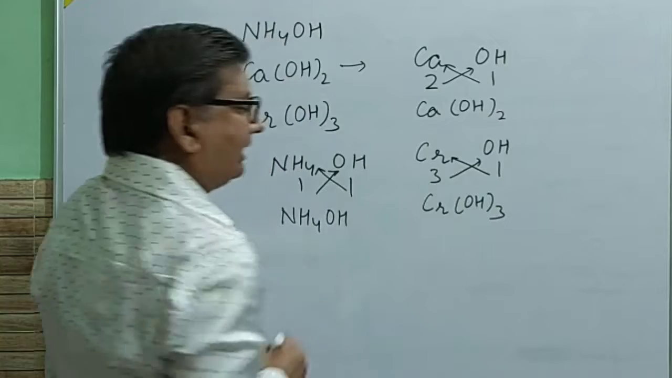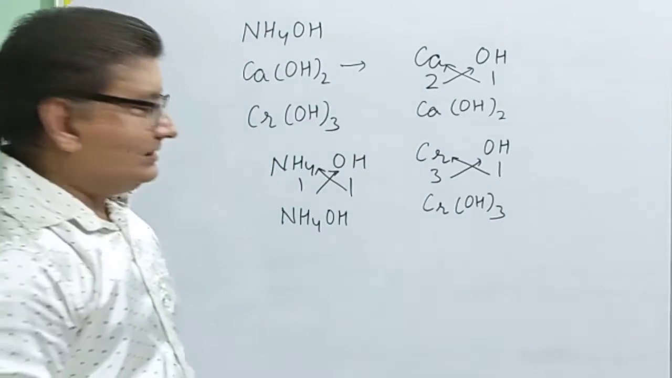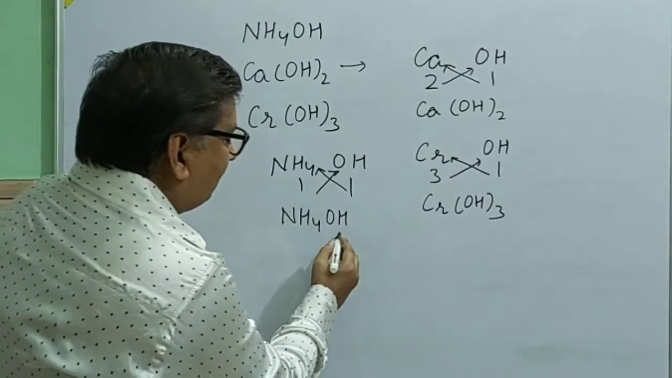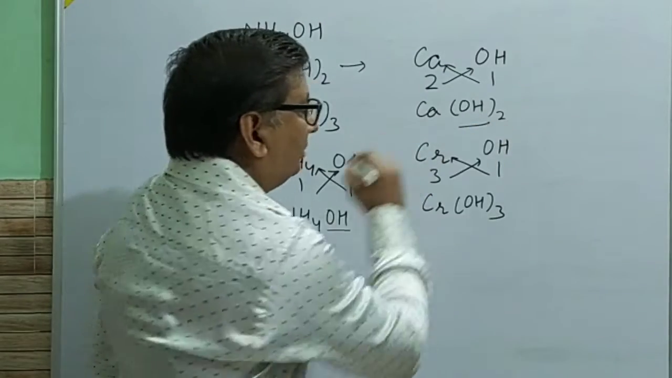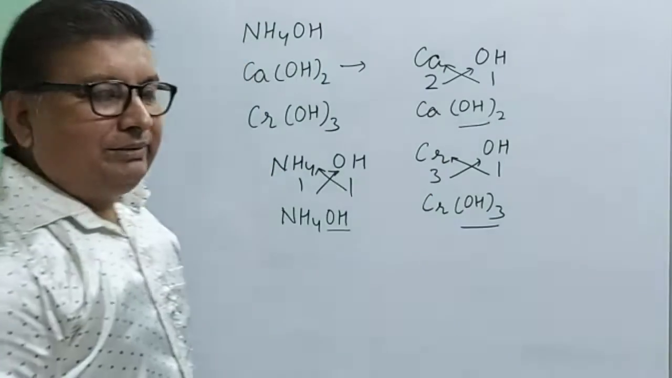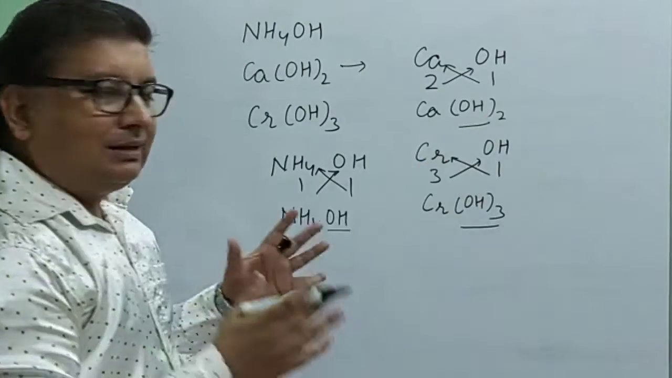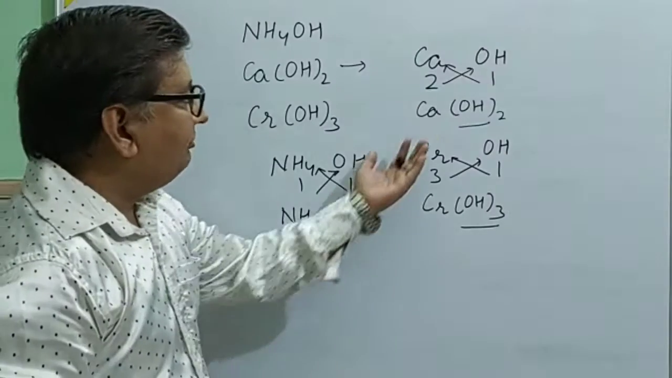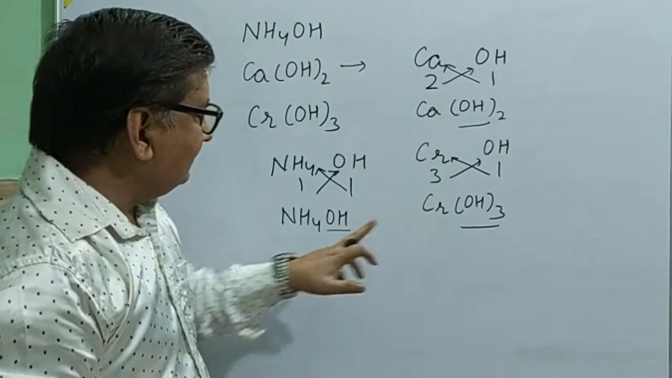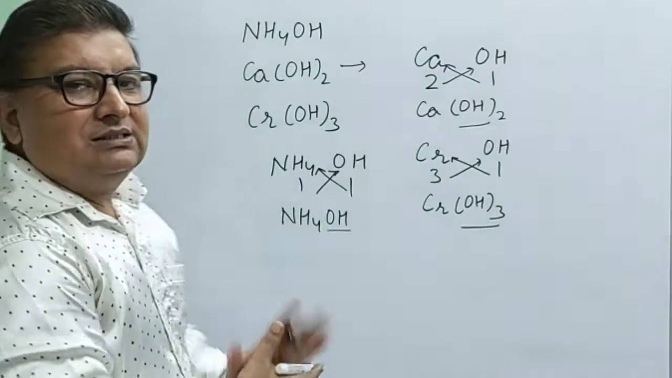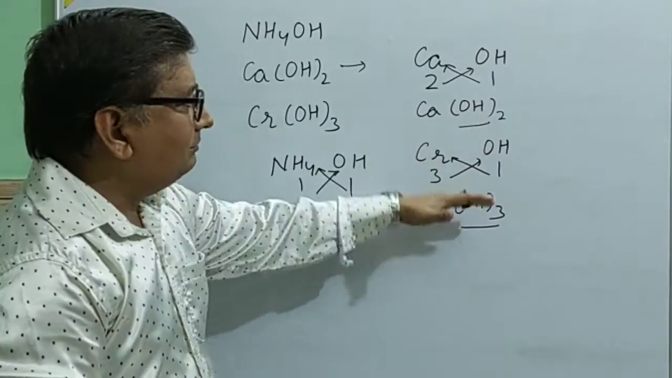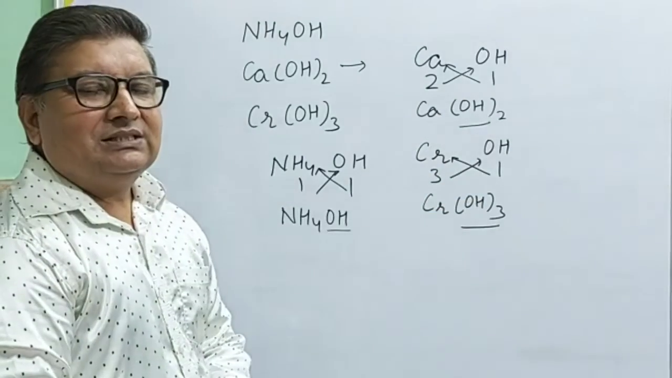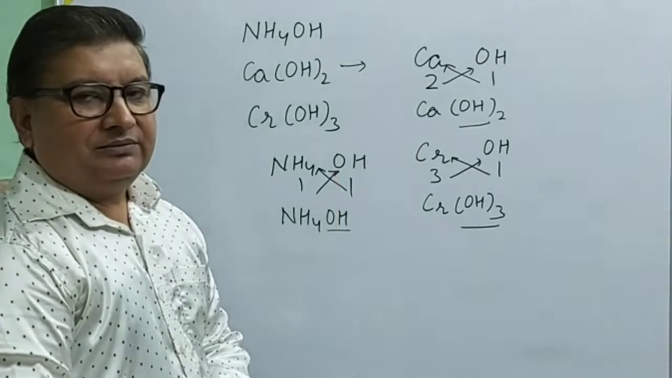CrOH whole thrice. So now we can easily understand why we are placing only 1 with OH, 2 with OH and 3 with OH, because these numbers represent the valency of these radicals which are placed before hydroxide. So this way we can decide what number hydroxide will get in these chemical formulas.